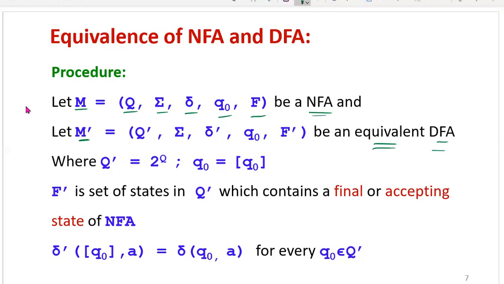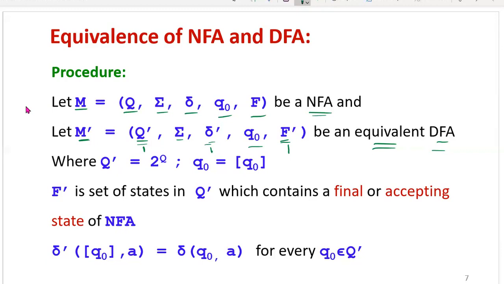Now M dash is different from M. So which tuples vary? In M dash, Q dash, the set of states, is changed. Sigma is the same, there is no change. Delta dash, the transitions, also changes. The initial state we will consider the same. The final states are changed. So the set of states, the transitions, and the final states are changed. Now how do we find these new tuples from the NFA?